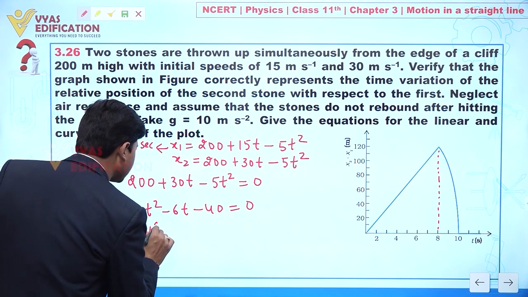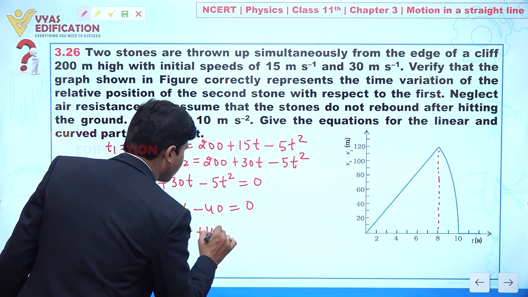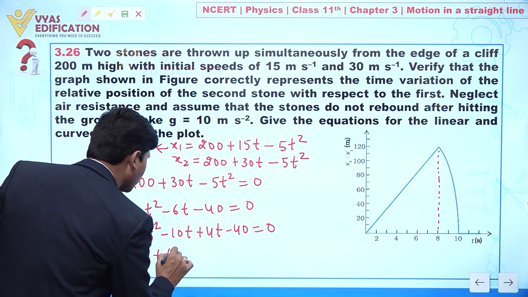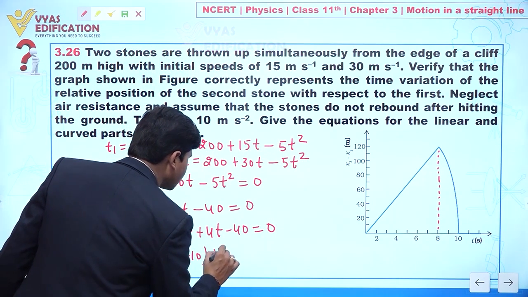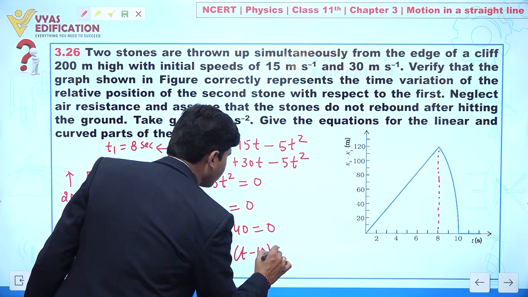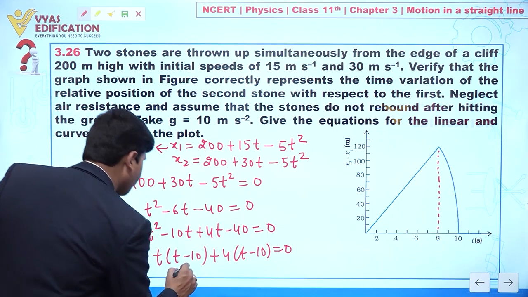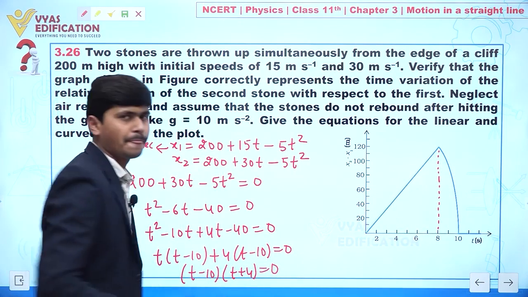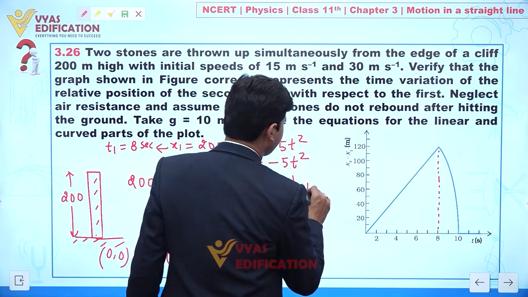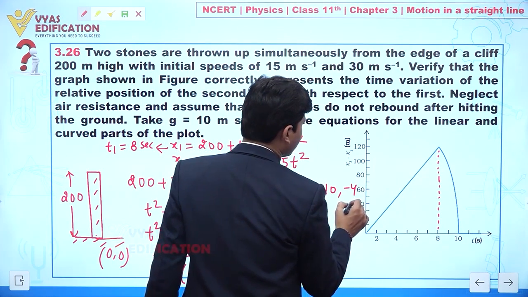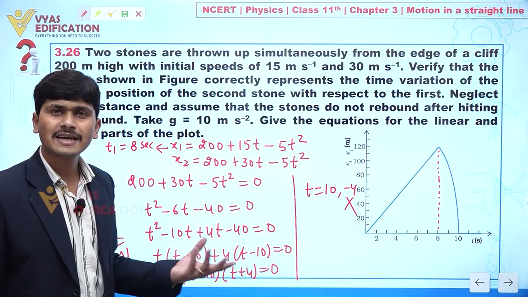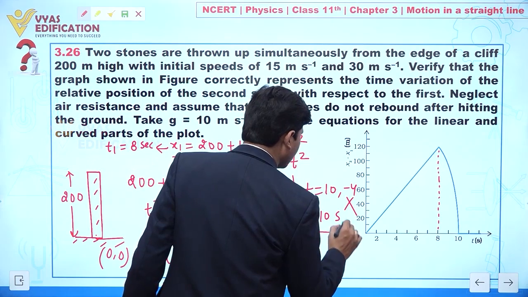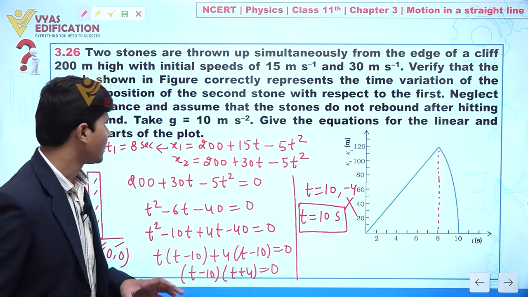This is 10t plus 4t minus 40 equal to 0. Taking t common, t minus 10 plus 4 times t minus 10 equal to 0, so t minus 10 times t plus 4 equals 0. So t is 10 or minus 4. Definitely we will not take negative time, so the time we have is 10 seconds.